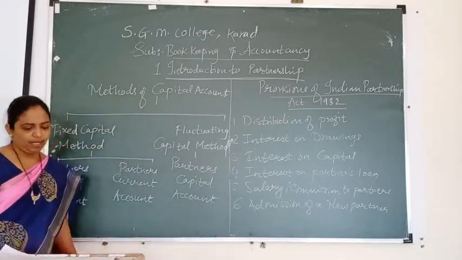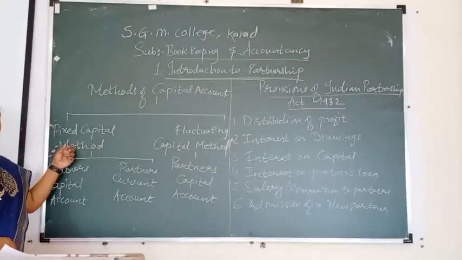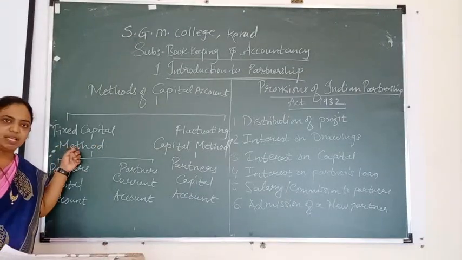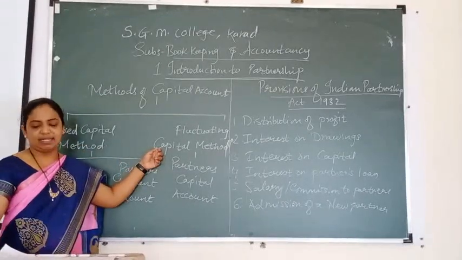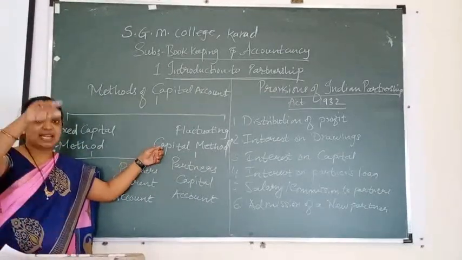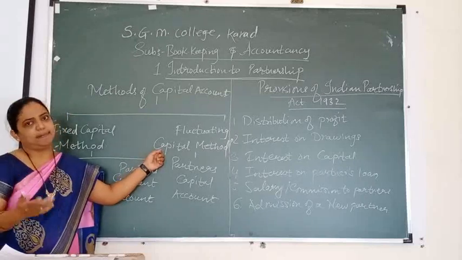Always remember this part. Here the capital is always constant, no addition, no subtraction is made, and by the name itself you can understand it's fluctuating, it changes year by year.